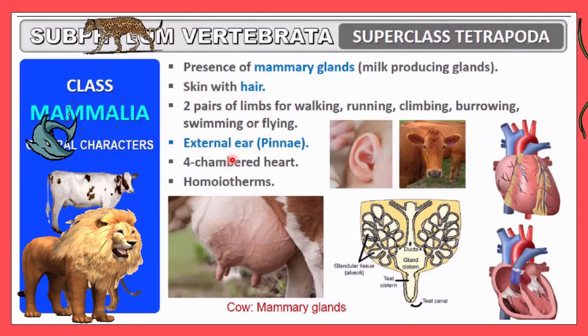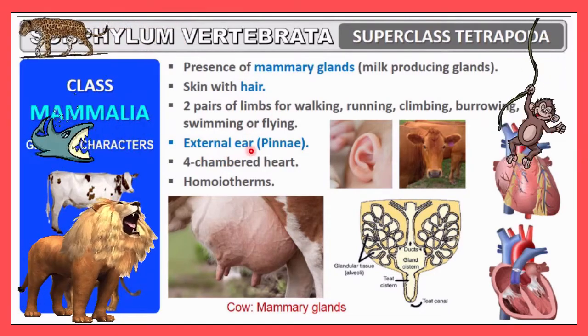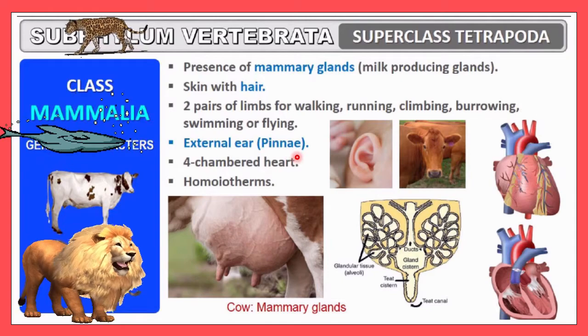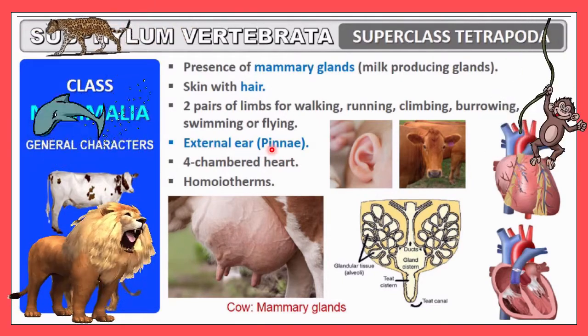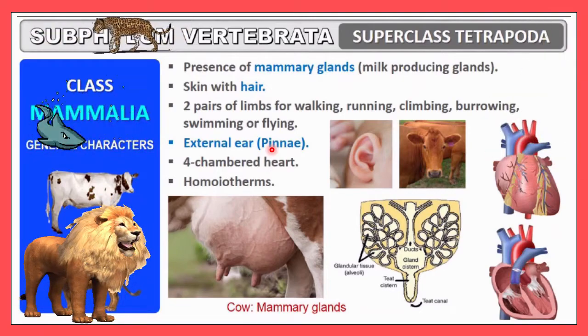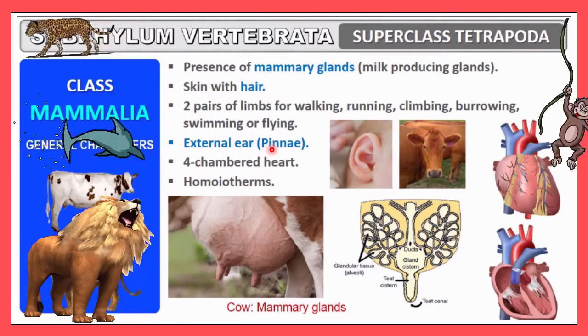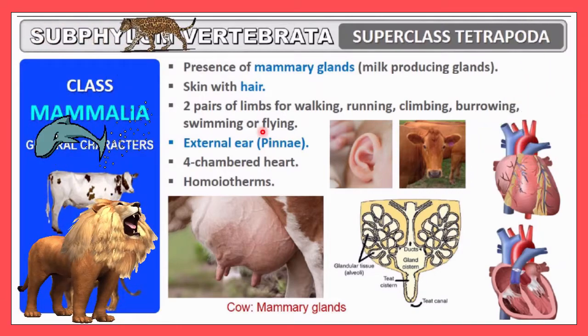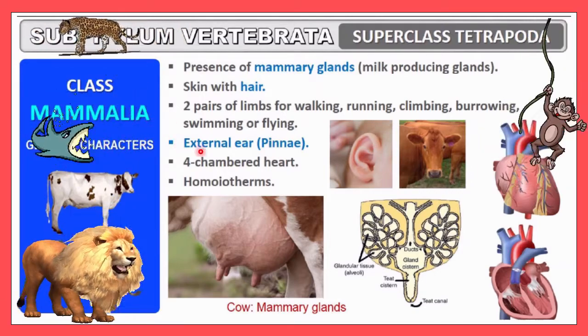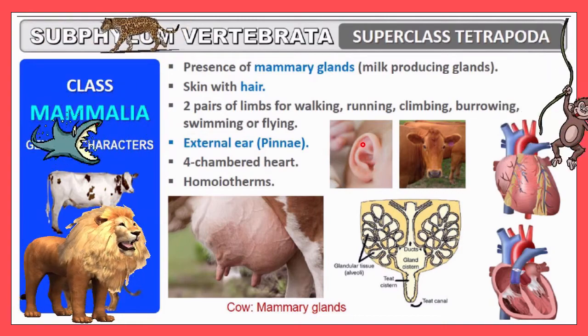Then external ear. So the external ear here is a unique feature, because in any other previous class we have learned, there is a total absence of external ear. So this is the only class on the earth which contains an external ear, and that is called pinna. All organisms present in this class will have an external ear.